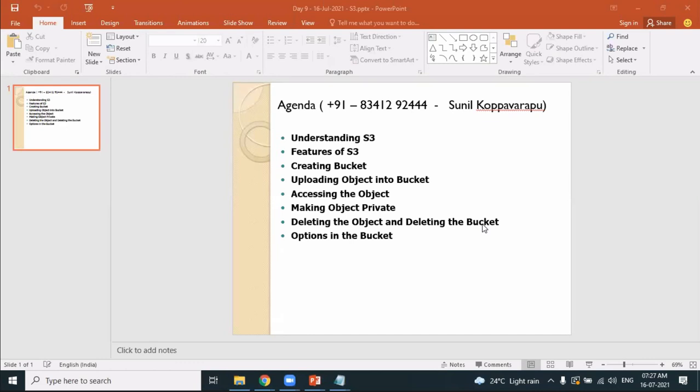So that's about selecting the data center. You want to store it in Mumbai if your customers are in India. Obviously we store our objects in the Mumbai region, isn't it? So we need to select the data center. So region here means selecting the data center.